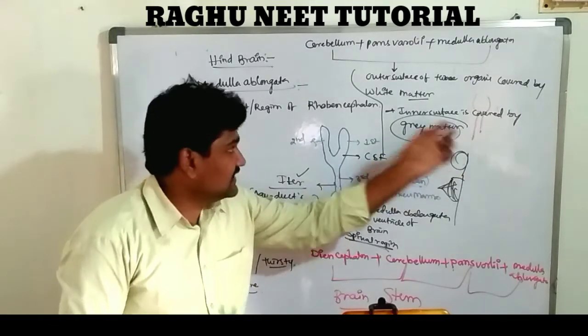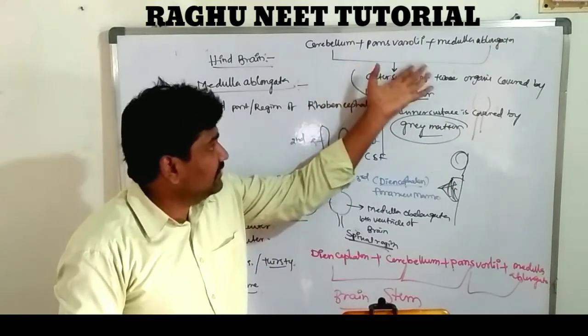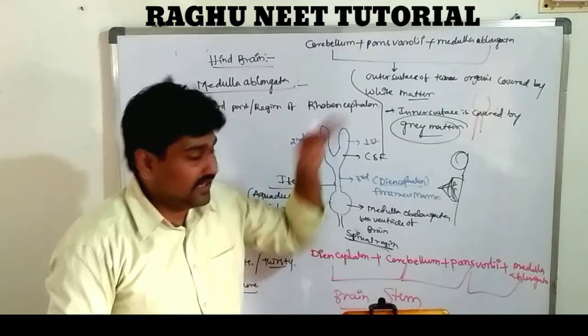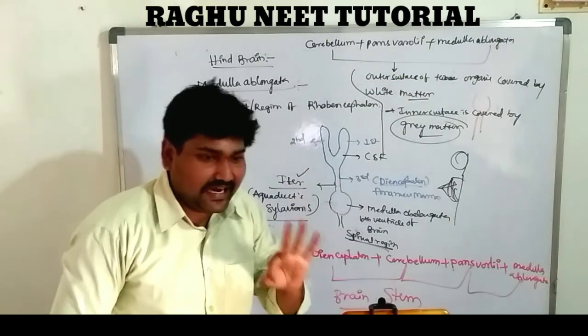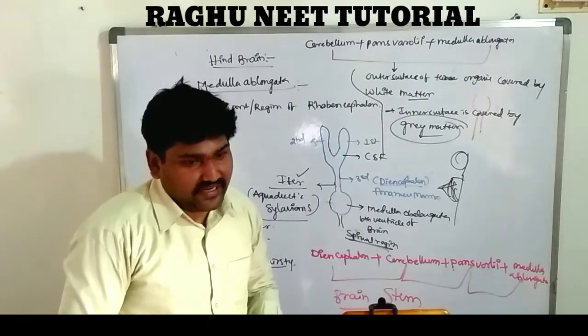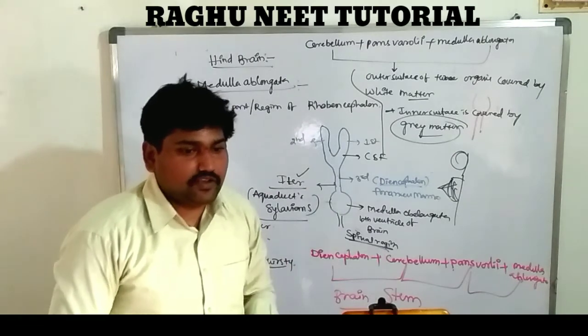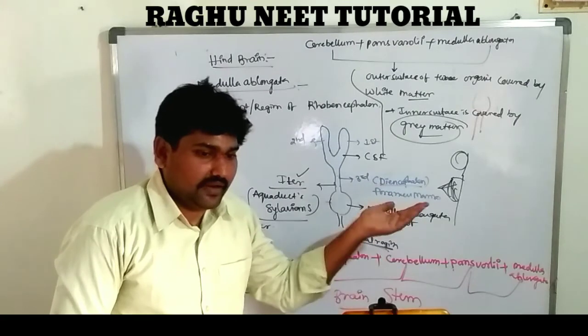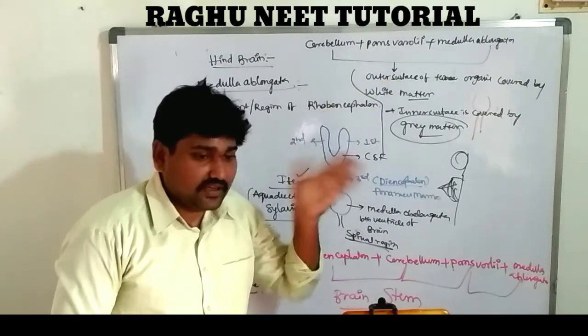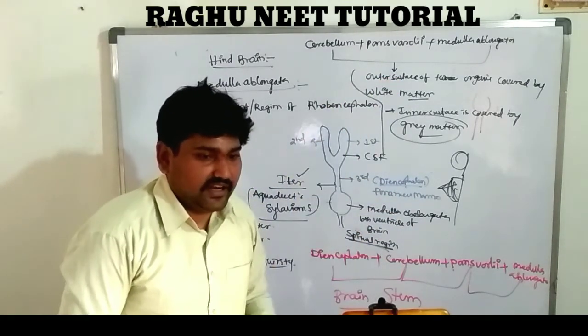The diencephalon, what is that? The cerebellum is nothing but the hindbrain: cerebellum, pons varoli, and medulla oblongata. These three have an outer surface that looks white in color and an inner surface that looks gray. White matter appears on the outside of these three organs. In the remaining regions, the inner surface is completely gray in color.